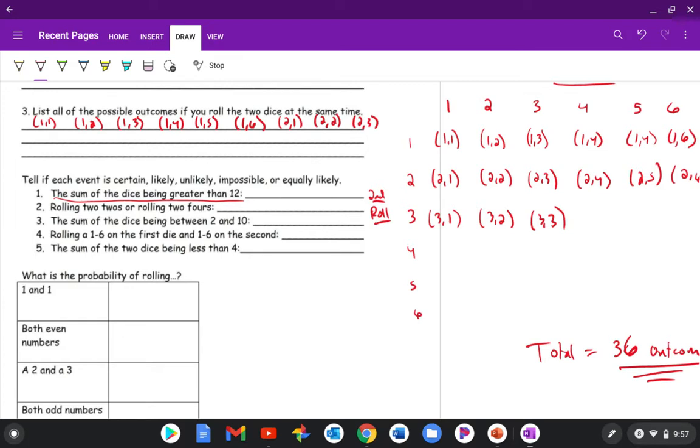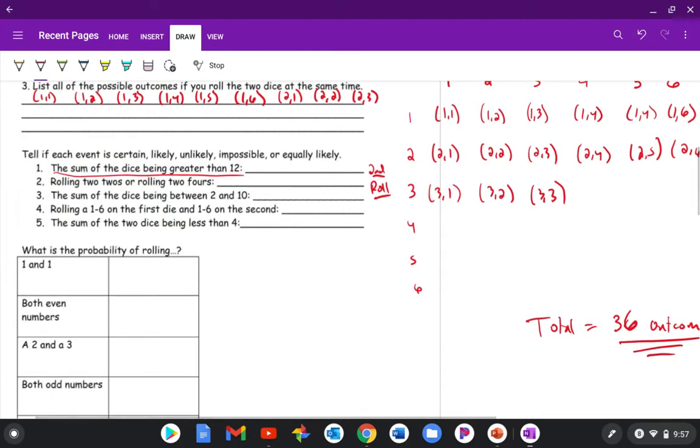So when we roll 2 dice, what are the chances of the sum of these 2 dice being greater than 12? All right, well, let's just think about this for a second. If we roll 2 dice, the highest numbers we could get would be a 6 and a 6, right? So the highest sum that you could get would be 12, right? So what are the chances of the sum being greater than 12? Well, that's impossible. You couldn't have a 7 and a 6, so this is going to be impossible.